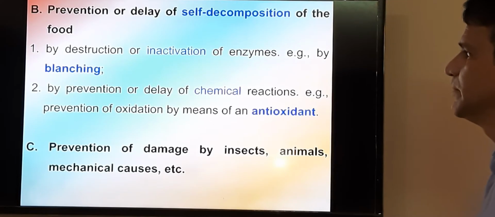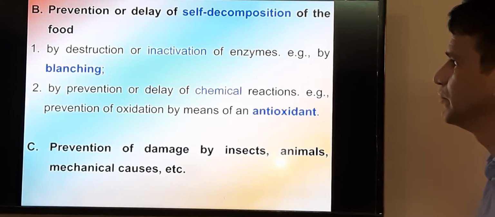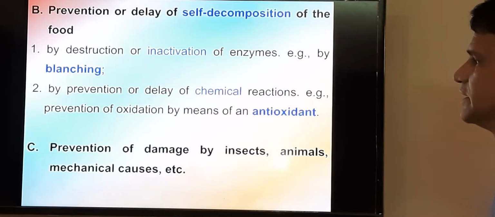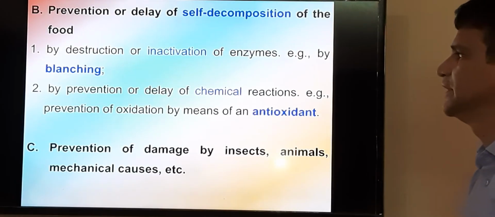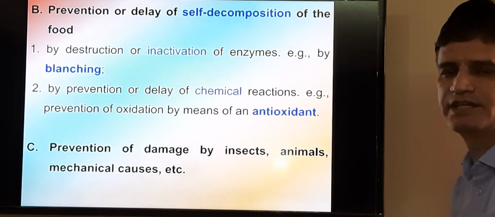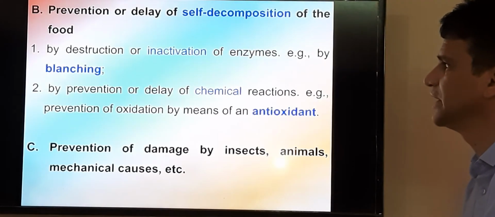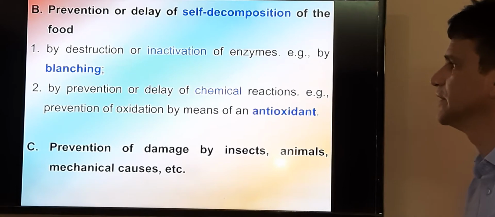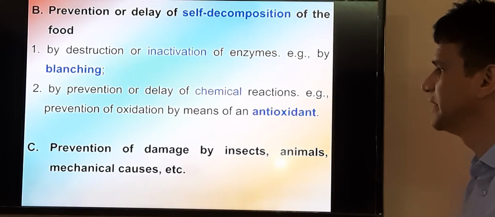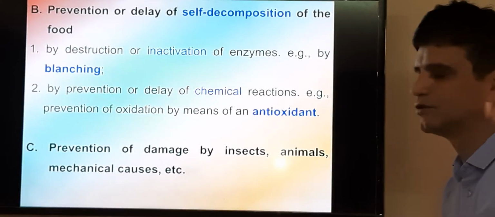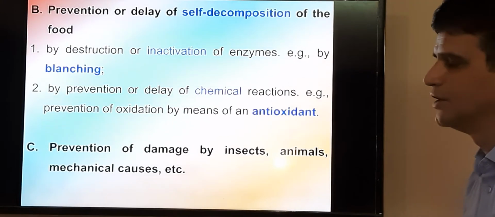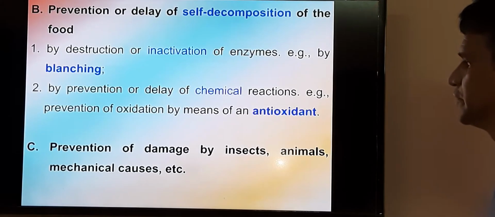Now, in self decomposition of food, we have to check the destruction or inactivation of the enzymes, because certain kinds of enzymes may lead to the self decomposition of the food. So with the help of the blanching technique we can deactivate the enzymes. Then the second method is prevention or delay of the chemical reactions, means prevention of oxidation. By using certain kinds of antioxidants in the food, we can also prevent the oxidation of the food.